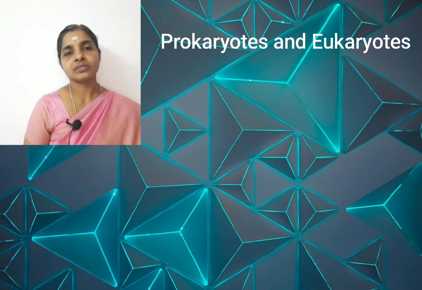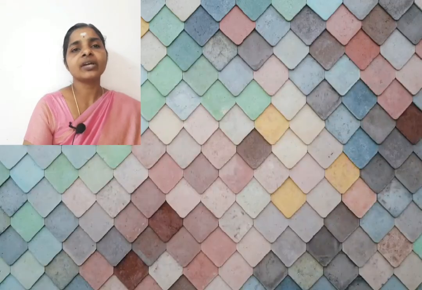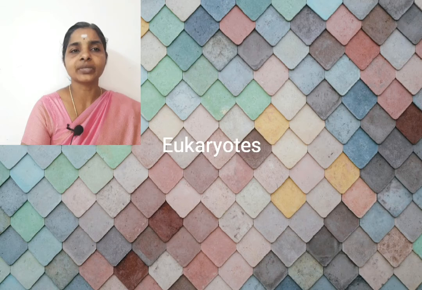The next is, what do you mean by prokaryotes and eukaryotes? In some organisms, the nuclear region is present, but there is no well-formed nucleus. Only a poorly defined nucleus is there in the cytoplasm. That is, the nucleic acid is present without a nuclear membrane. Such organisms are called prokaryotes, whereas in other organisms, a well-defined nuclear region is present. Such cell-containing organisms are called eukaryotes.